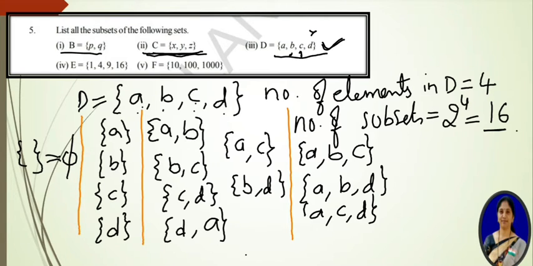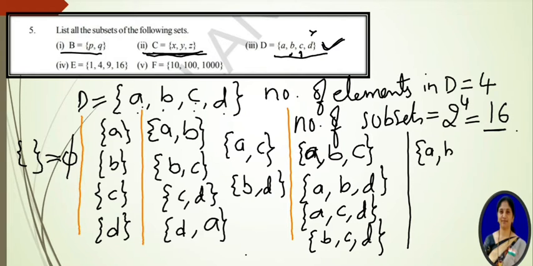Now eliminate A, we get {B, C, D}. So these different sets by using three elements we can form. These are subsets. And after that, finally take the four elements, so that is {A, B, C, D}. This is set D. So we have to start from φ and end with D. Like this we have to write the subsets.